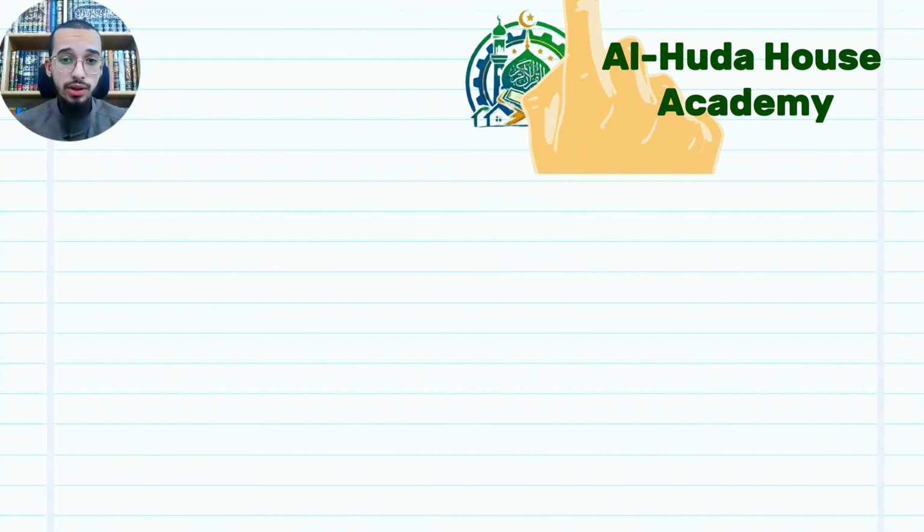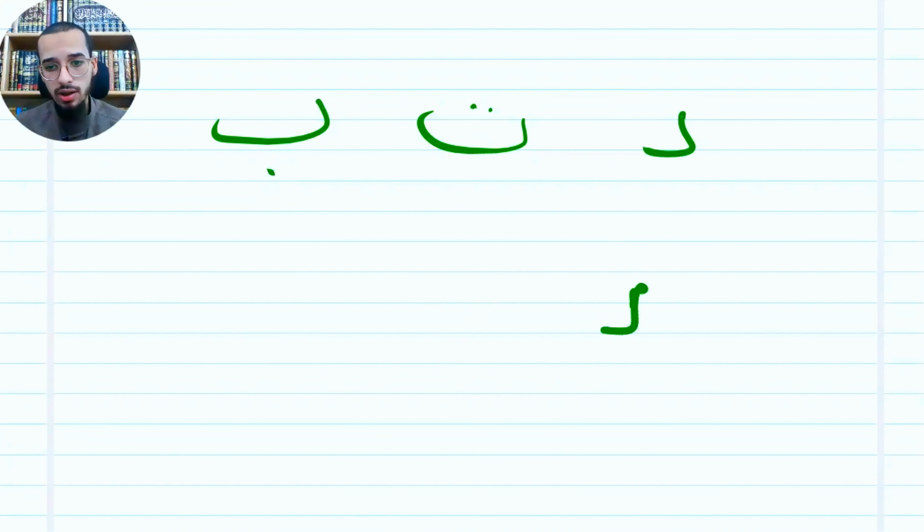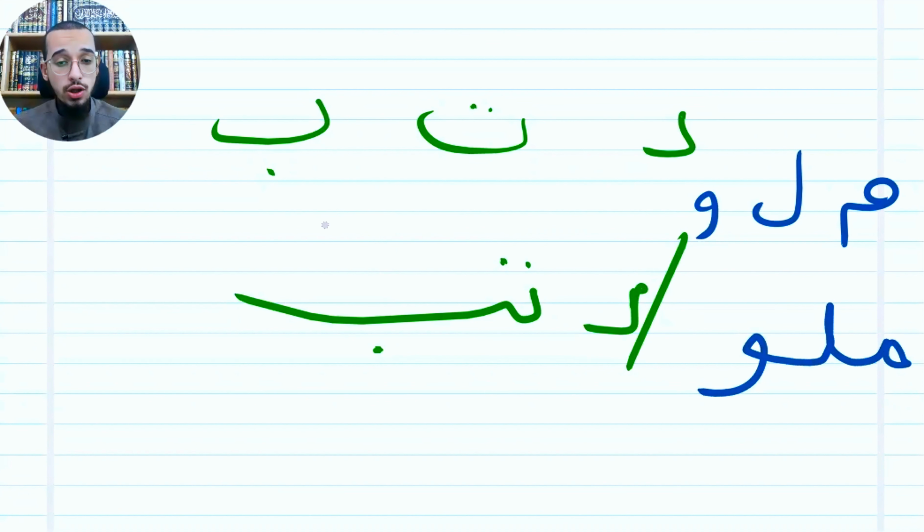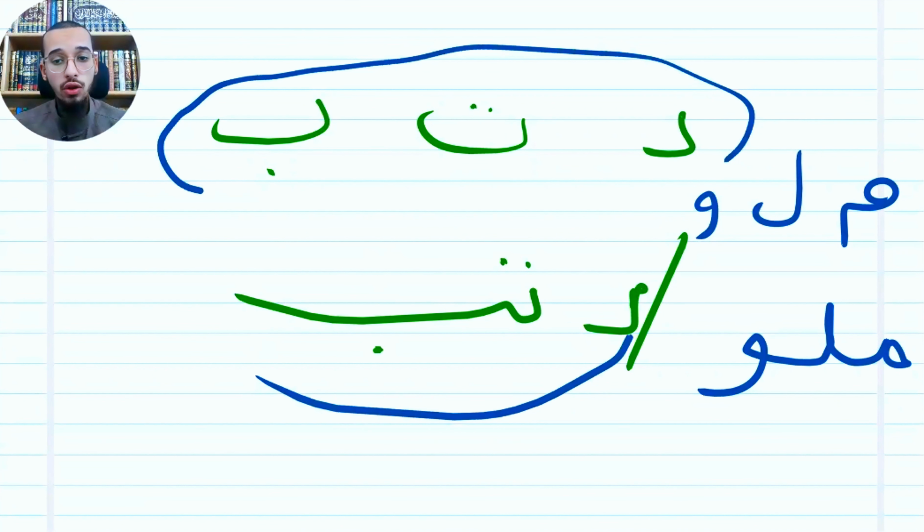Today, inshallah, we're gonna take linking letters. Alhamdulillah, we finished letters, so we're gonna take, inshallah, linking. For example, dal, ta, ba. I'm not going to write it like that. I'm gonna write it like that. So I linked letters. For another example, mim, lam, waw. I'm not going to write it like that. I'm gonna write it like that. In words, we don't write letters separately or individually like that.